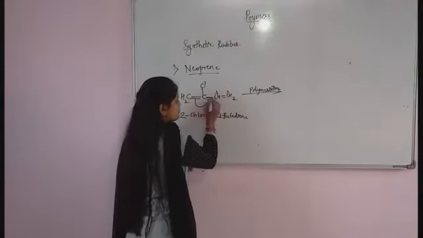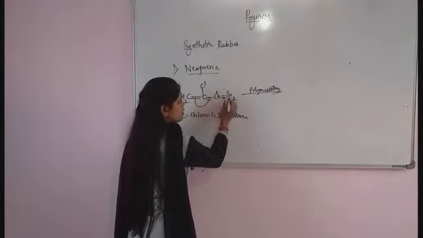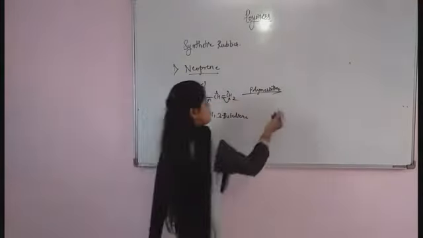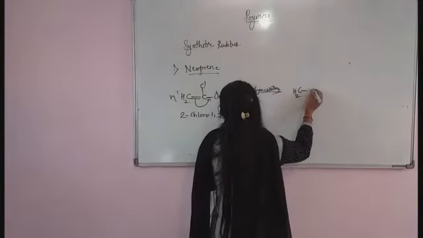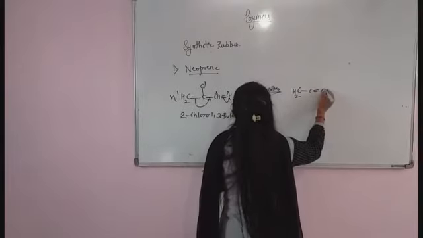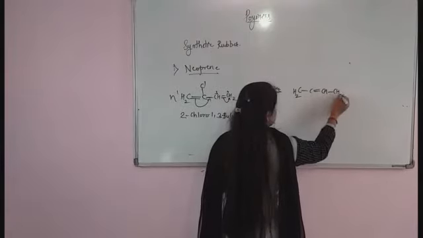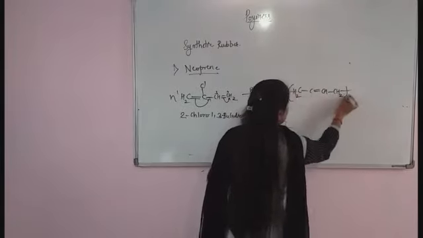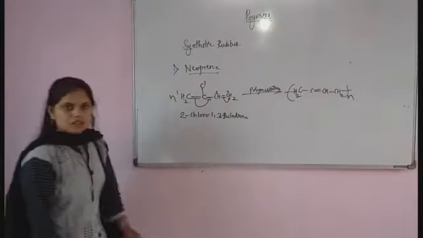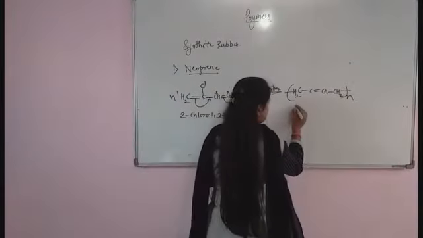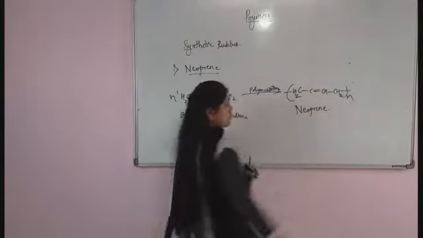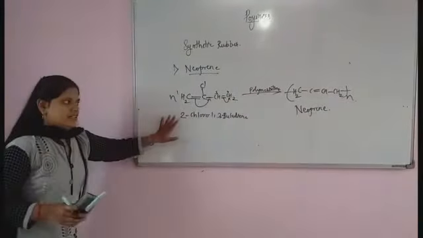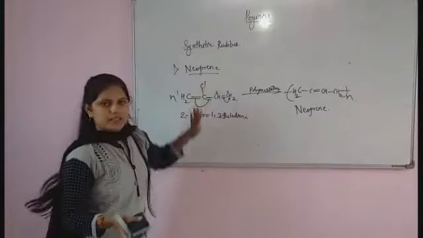Now this double bond will shift here. So there is a formation of CH2 single bond, C double bond CH single bond CH2, like this. So there is a formation of neoprene. It is an example of a synthetic polymer.